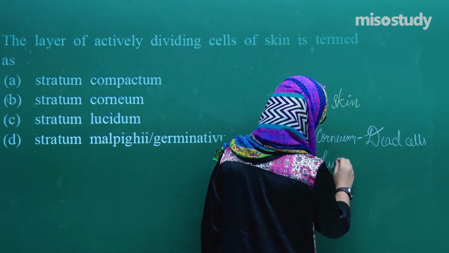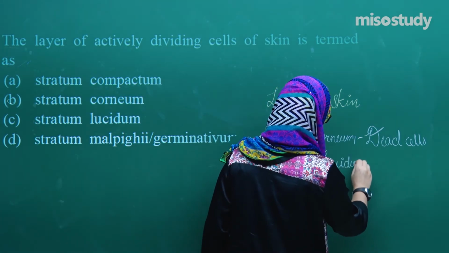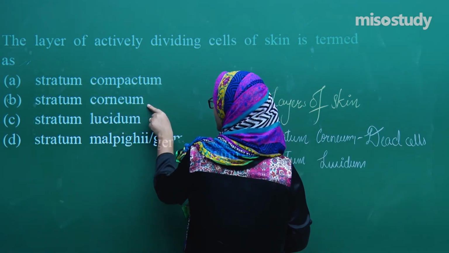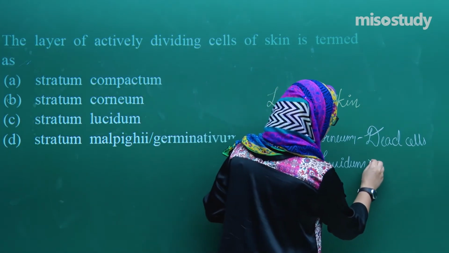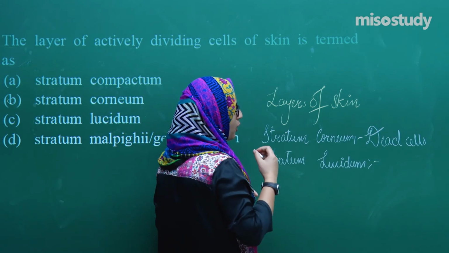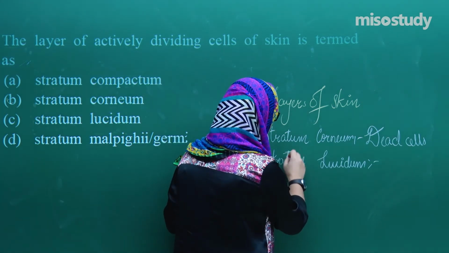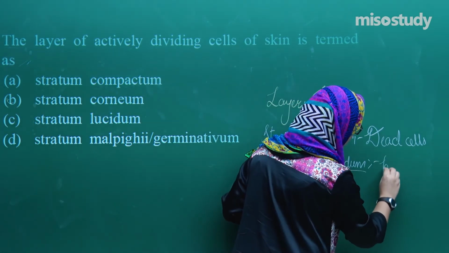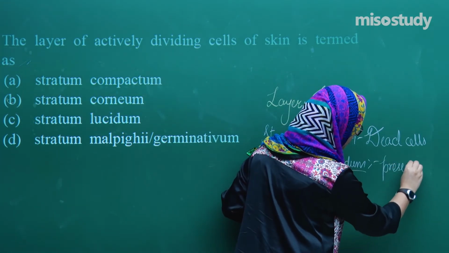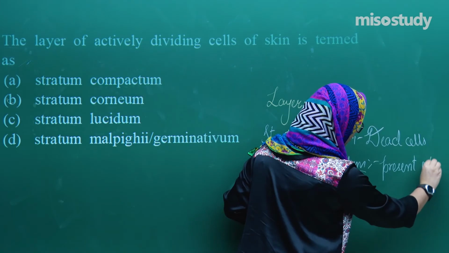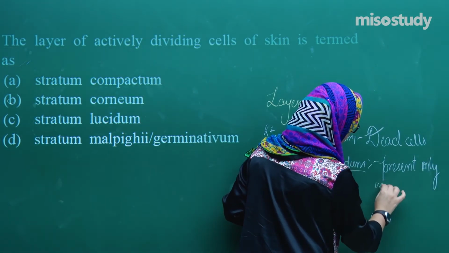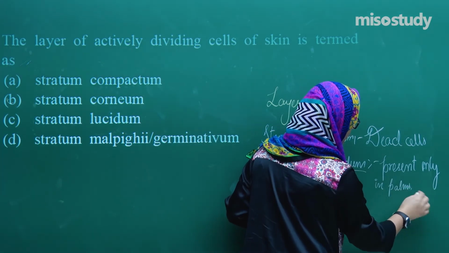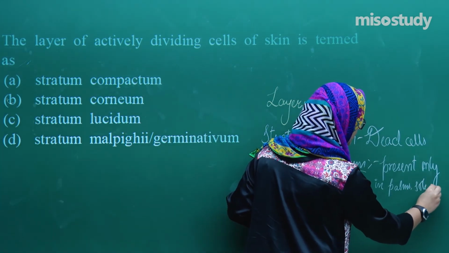lucidum. So do we have this lucidum option? Yes, we have. And we do have corneum option also. Let's begin. Let's see which one is the appropriate layer for this thing. Stratum lucidum, this layer is present only in palms, sole of feet.